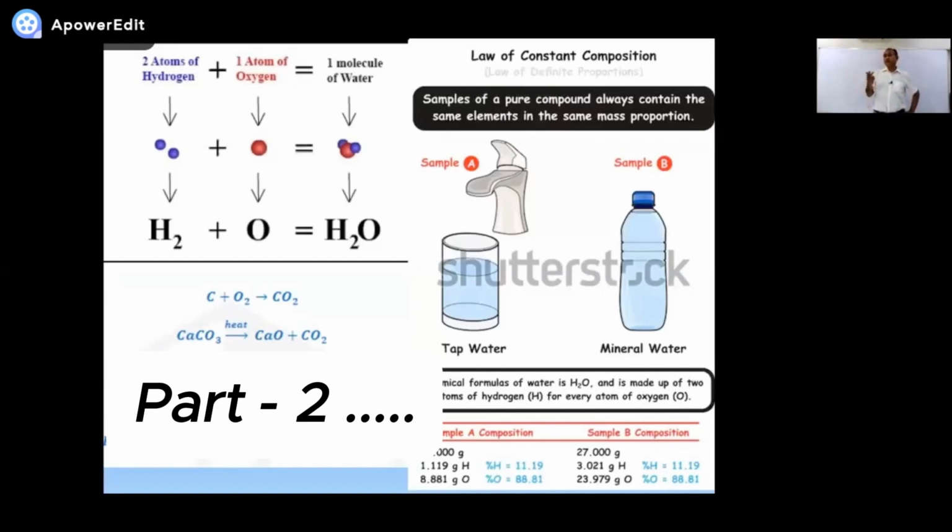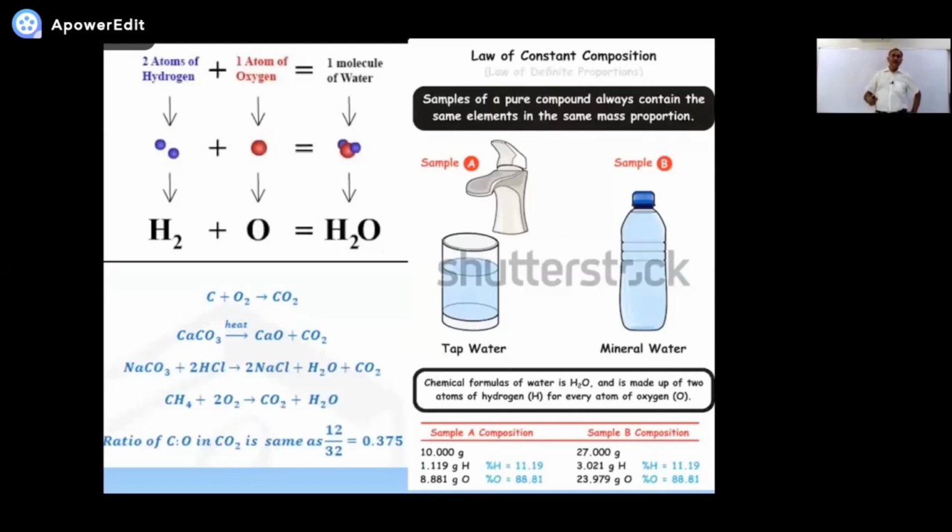Like if you burn a piece of coal, as I told you yesterday, you will get carbon dioxide, as you can see in the first reaction. Then if you heat limestone, calcium carbonate, you will get carbon dioxide. Similarly, another example, carbon dioxide is produced. In all of these different reactions, carbon dioxide,